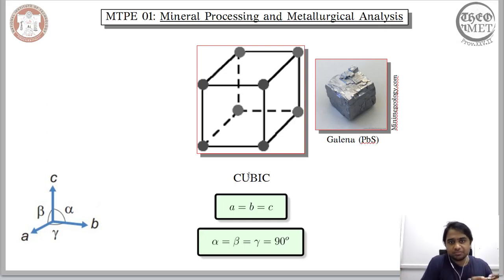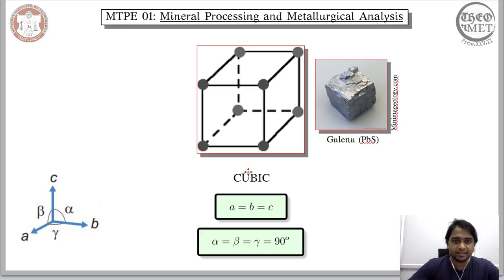Now, in 2 dimensions, we refer to this as a unit mesh. In case of 3 dimensions, we refer to this as a unit cell. This unit cell just talks about the magnitude of the vectors and the angles between them. So it doesn't explicitly talk about the position of the atoms or the position of the entities. In 2 dimensions, the only place we were able to consider 2 positions of the entities was in the centered rectangular unit mesh.